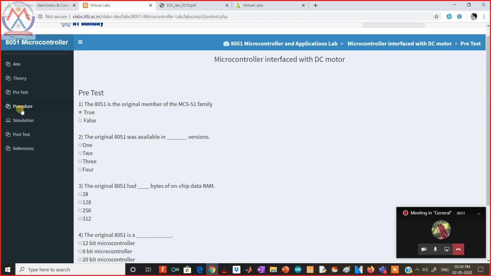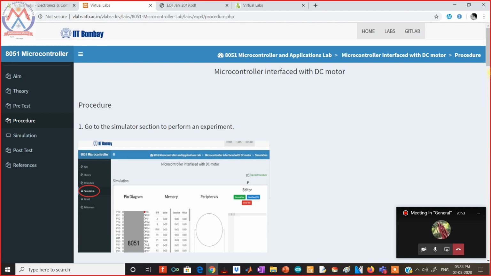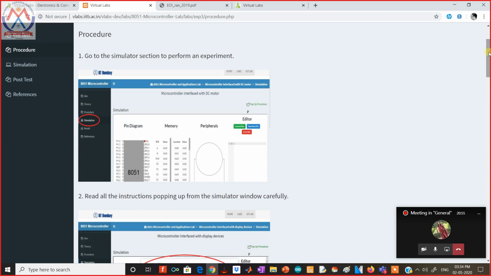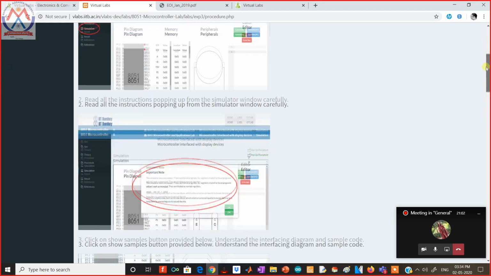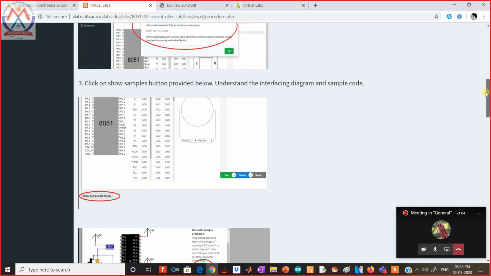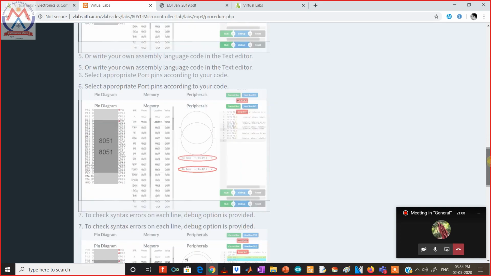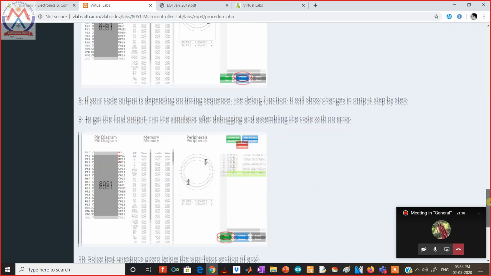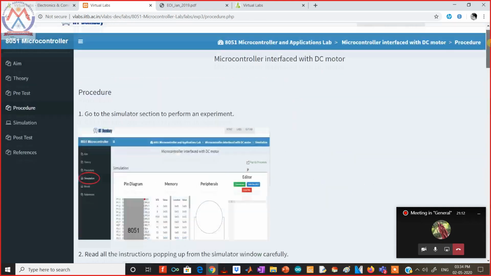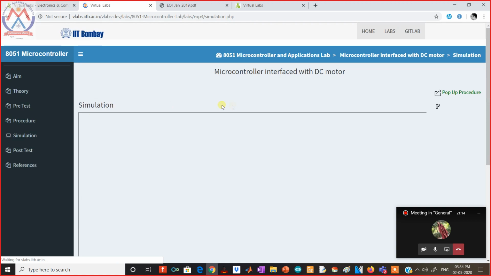And next we have this procedure. Procedure is to go to the simulator section. Now the procedure of this lab explains how the simulator works. So we have a simulator, and it shows how to work with the simulation, because we are working in a simulated lab. Now the beauty of the simulated lab is we don't have to burn any electronic components to work in this lab, and we can use the simulation.